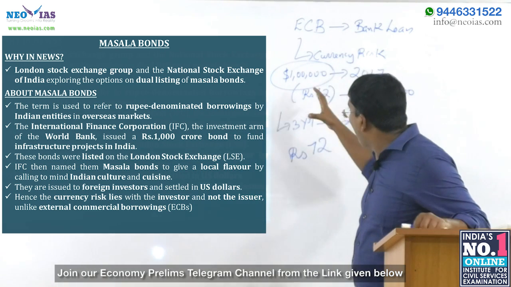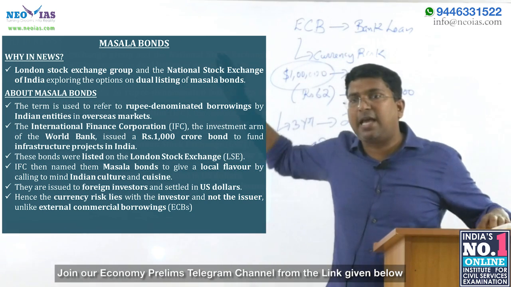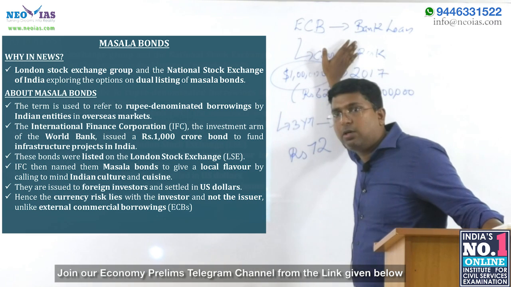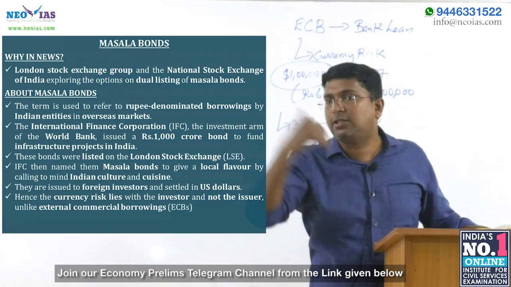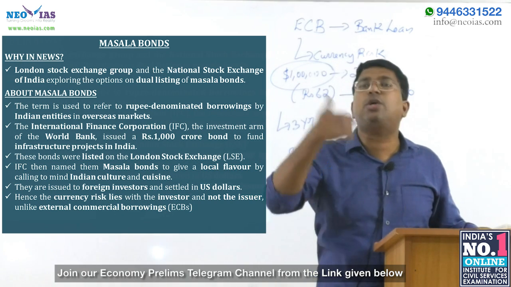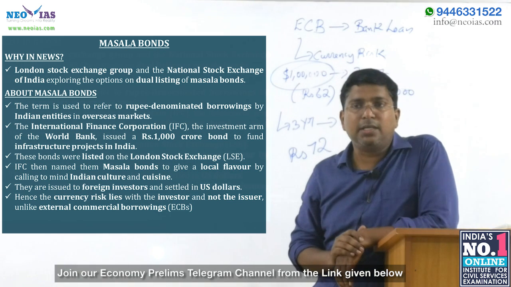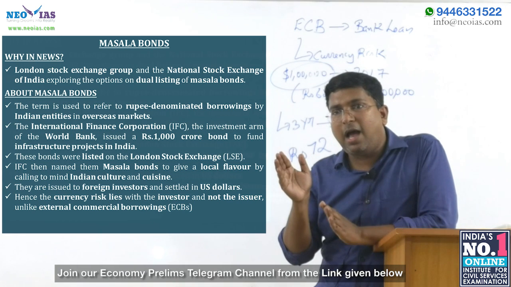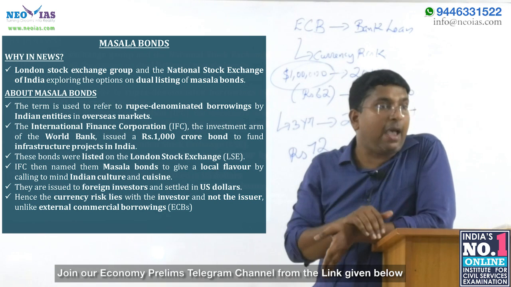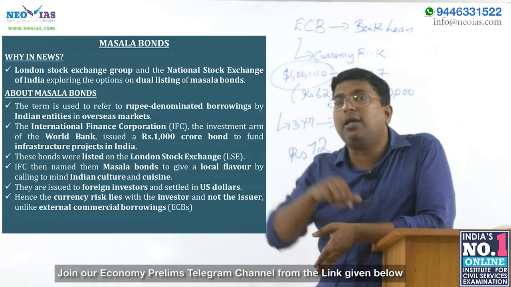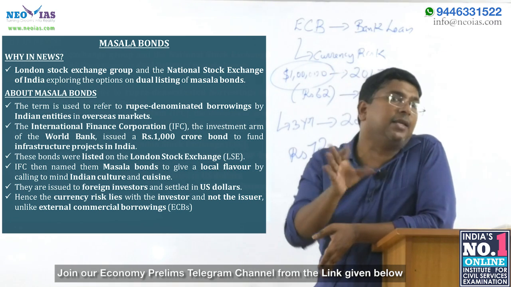I am telling you about external commercial borrowing, which is basically a bank loan. Now another option is taking bonds. The private sector can go to the London Stock Exchange and raise money by issuing corporate bonds. Again, most of the money they raise from the foreign capital market is denominated in dollars. If the bonds are denominated in dollars, there will always be currency risk.